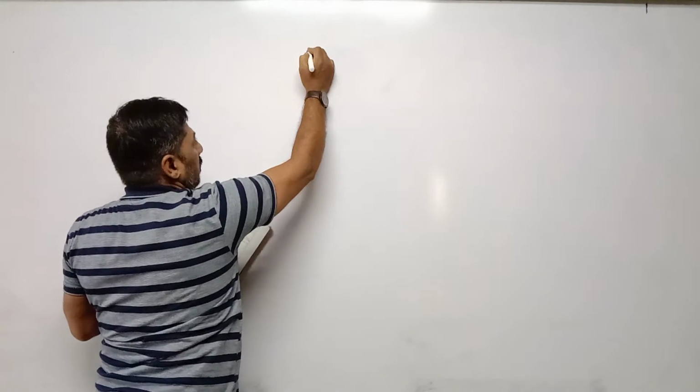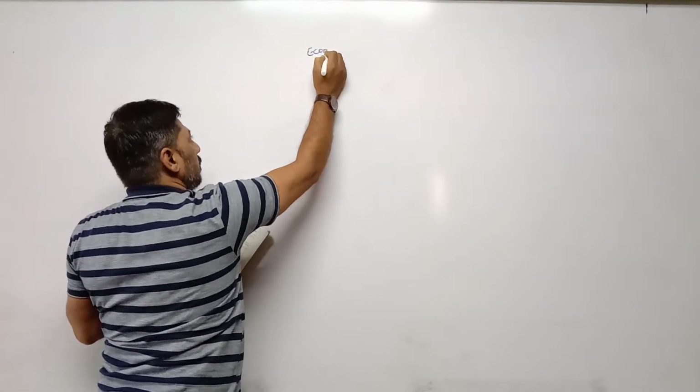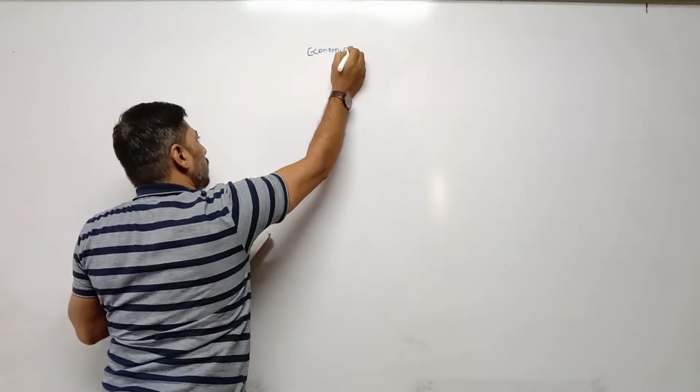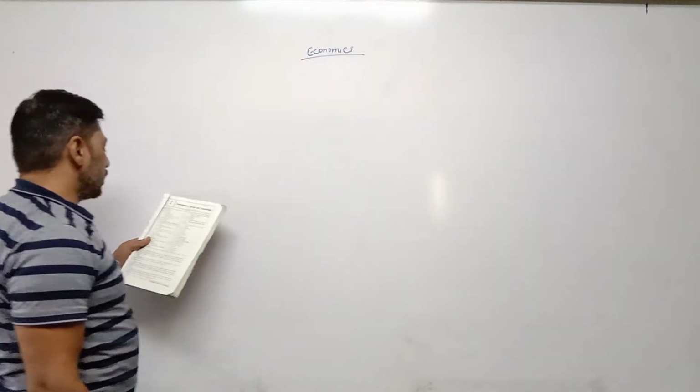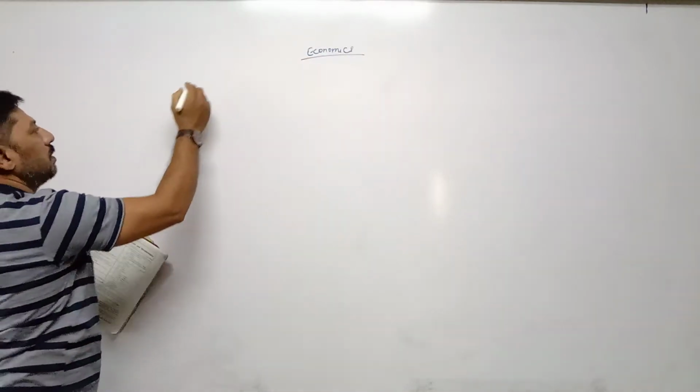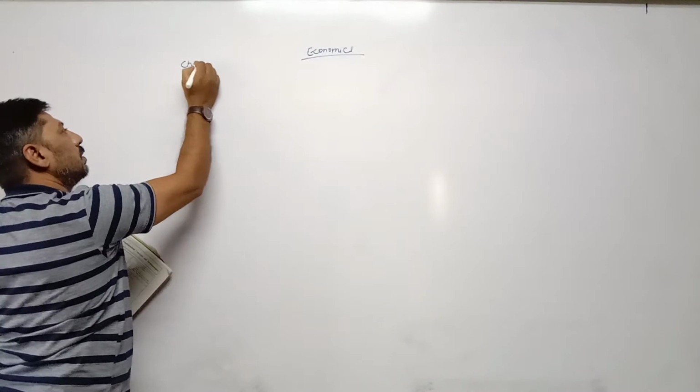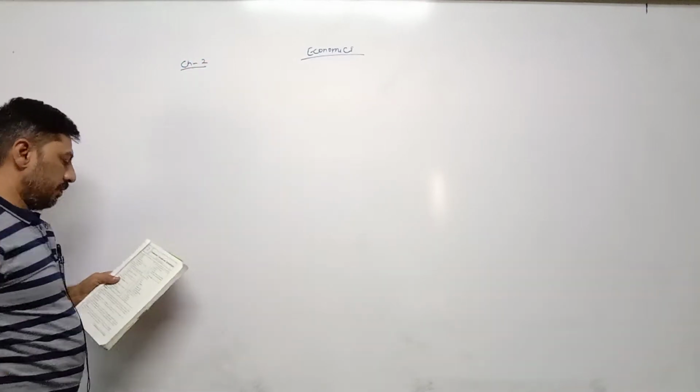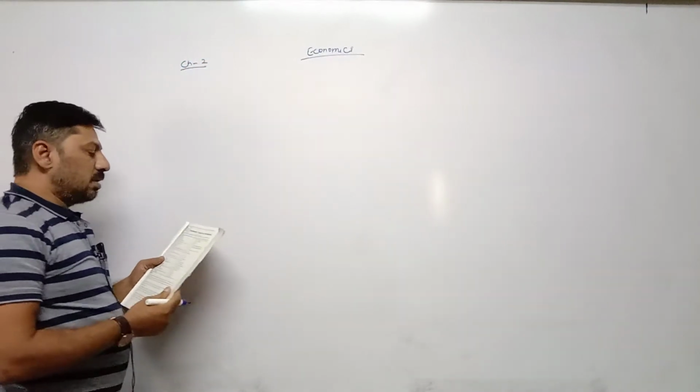In economics, today we are going to start chapter number 2, Fundamental Concepts and Terminologies.